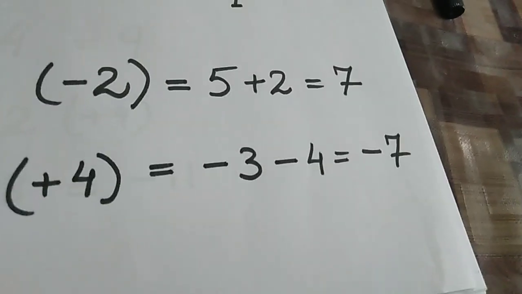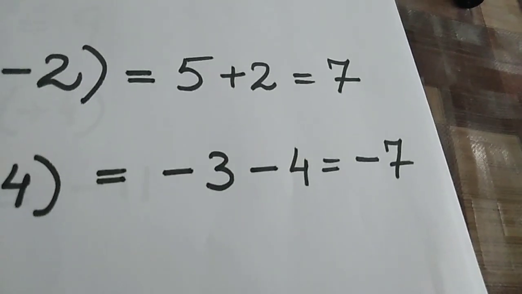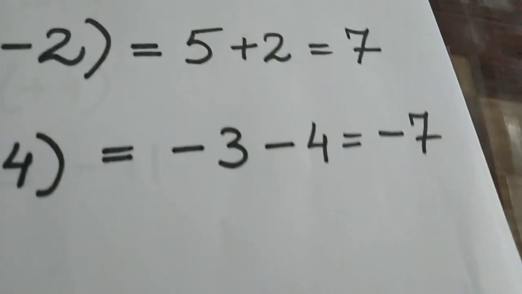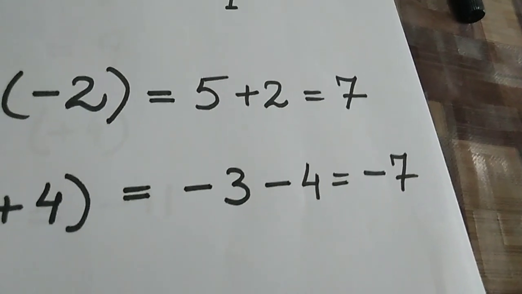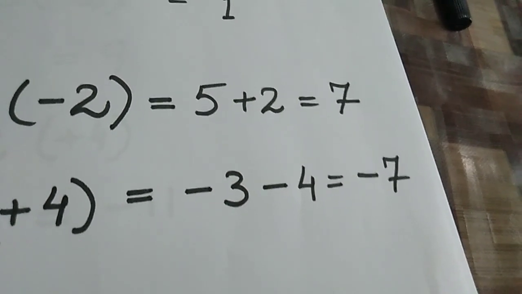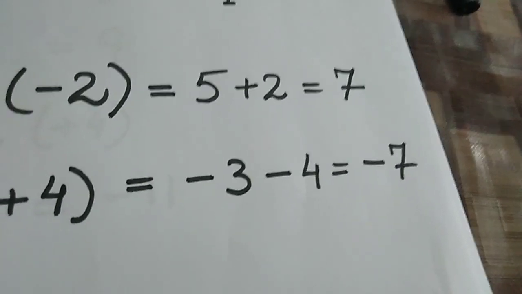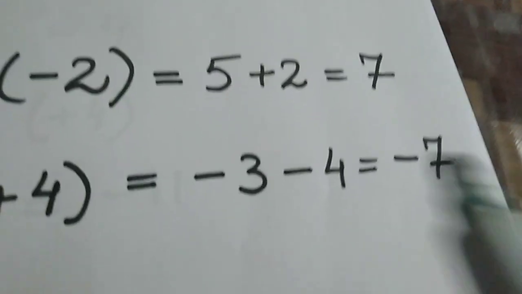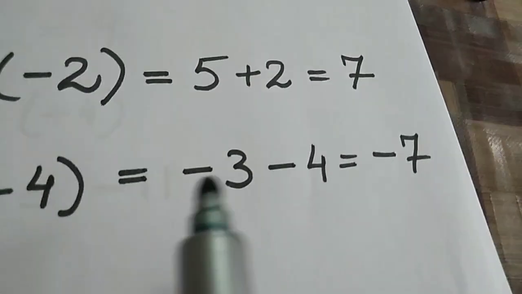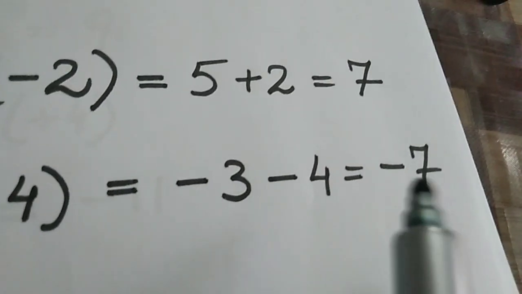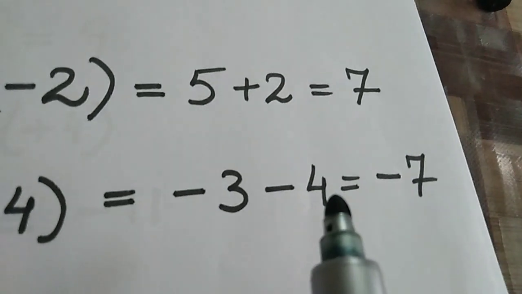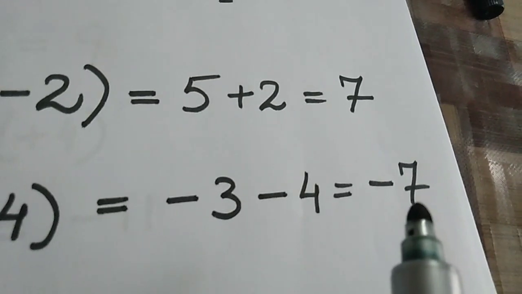This is how, children, you can do it, and there's nothing plus or minus in integers. Just use your left. Yes, from minus, you start from the 0 level, go to -3. Yes, third floor below the ground floor, and then go for 4 more. Minus means going below, plus means going above. Yes, so -4 more again. Yes, or you can say both are negative. So when both the signs are negative, we add with a negative sign. Yes, -3, you are in a loss of 3 rupees, and again you are in a loss of 4 rupees. You are in a total loss of 7 rupees.